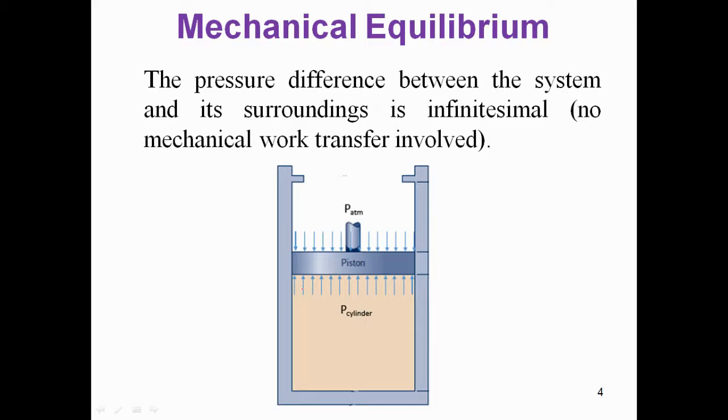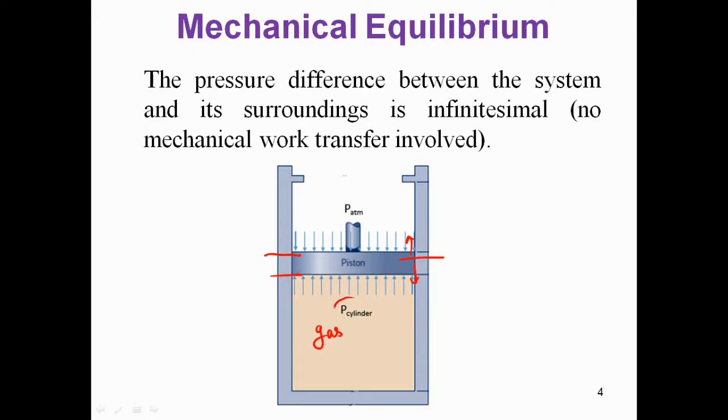In this example, the cylinder has some gas. This gas applies a force over the piston. Now the piston is moving because of that force. After some time, the piston has reached a particular location. Now this piston is not moving, neither upwards nor downwards. It is at this fixed position.